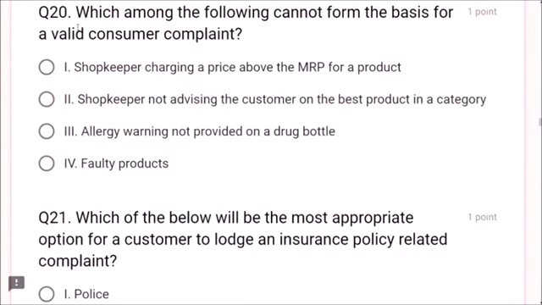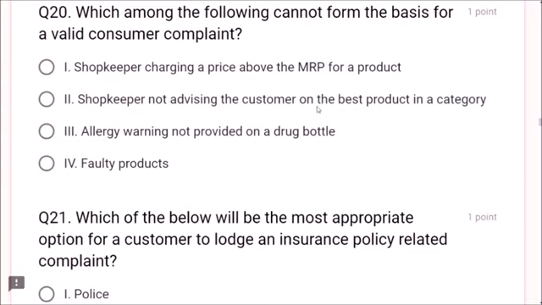Question number 20. Which among the following cannot form the basis for a valid consumer complaint? One has to give a consumer complaint, meaning what it requires. Shopkeeper charging a price above the MRP for a product. Yes, he can go. He can give a complaint on this.